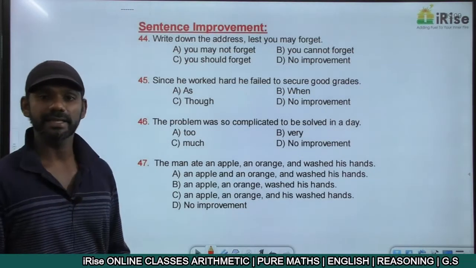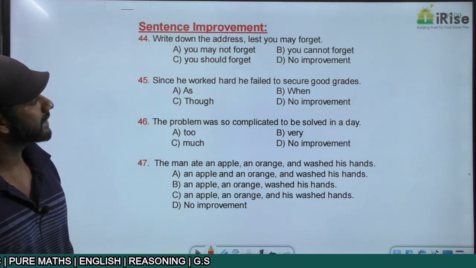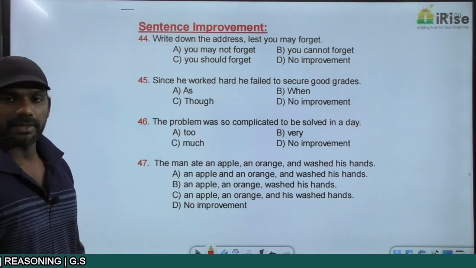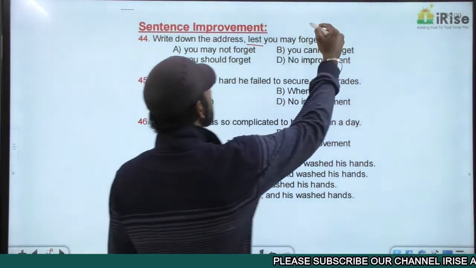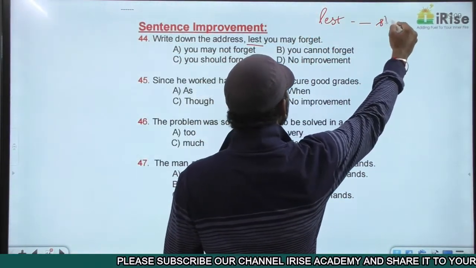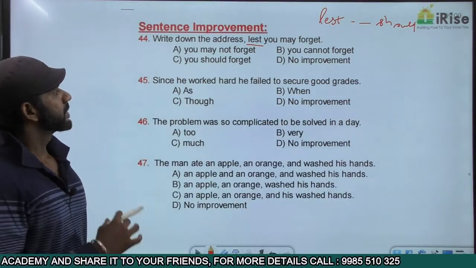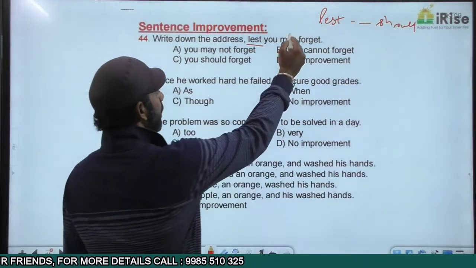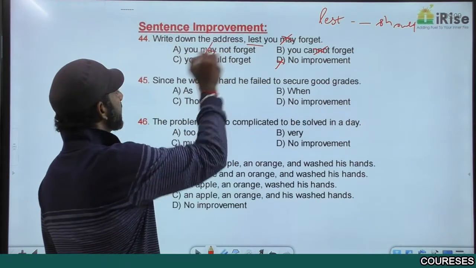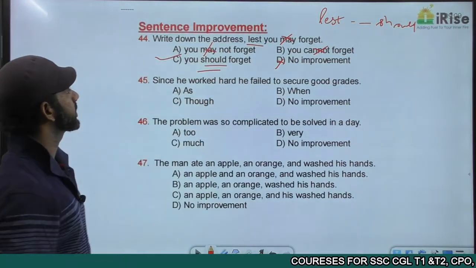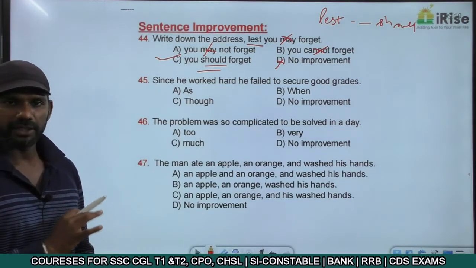We'll go for something on sentence improvement. Write down the address lest you may forget. Lest will be followed by should. So based on a simple rule, option D is eliminated, option B is eliminated, option A is eliminated. The answer must be option C. Write down the address lest you should forget. Lest is followed by should.